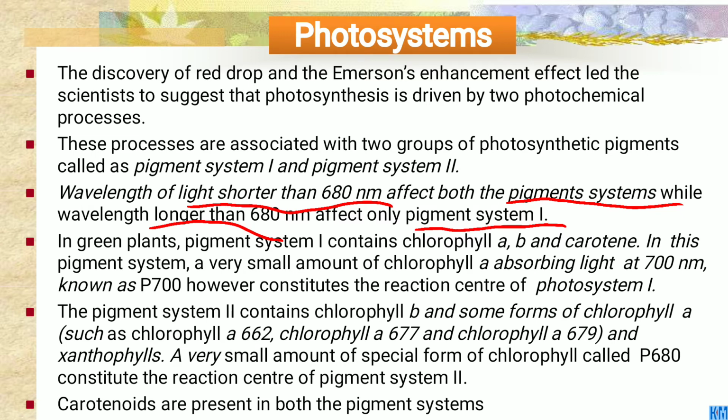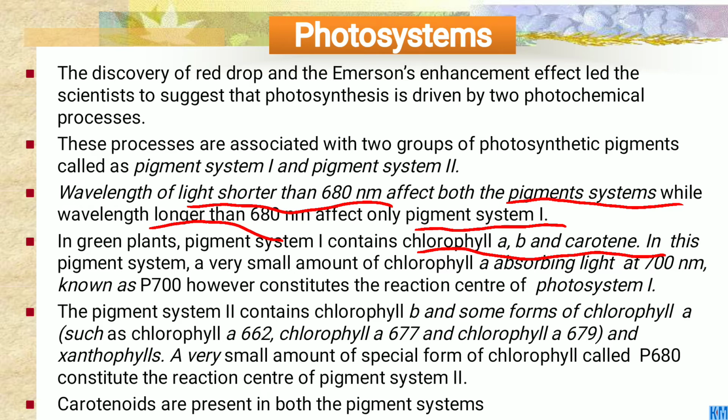Then in green plants, pigment system 1 contains chlorophyll A, chlorophyll B and carotenoids. In photosystem 1, only chlorophyll A, B and carotenoids are involved. In this pigment system, a very small amount of chlorophyll A absorbing light at 700 nanometers, known as P700, constitutes the reaction center of photosystem 1.